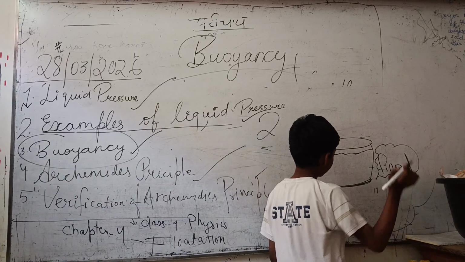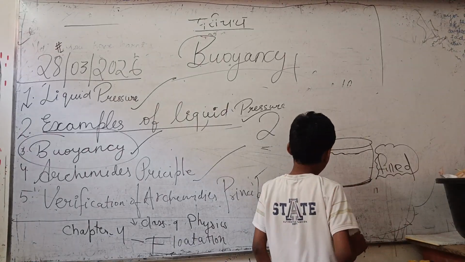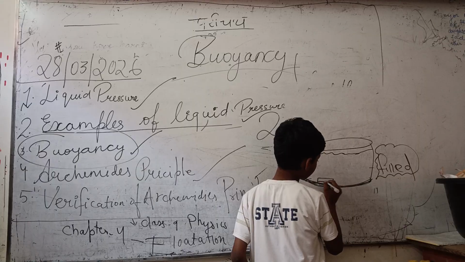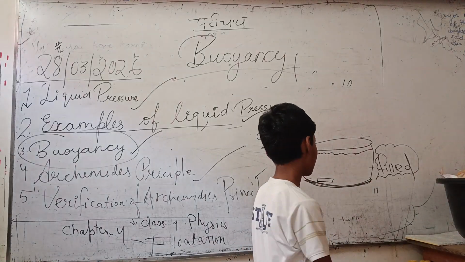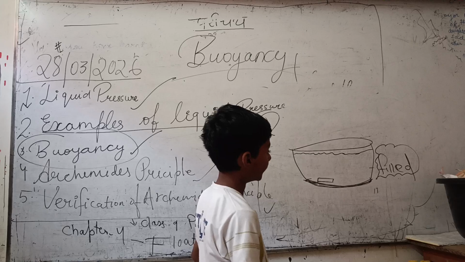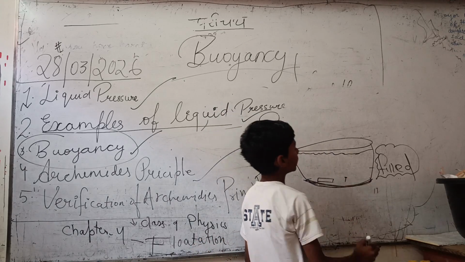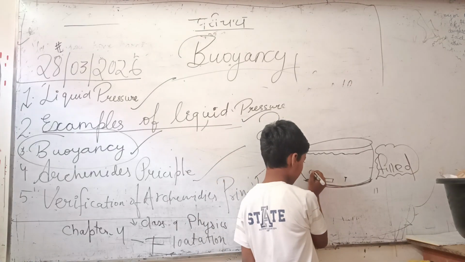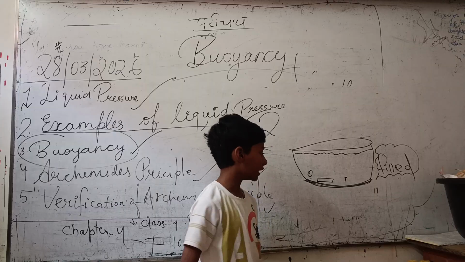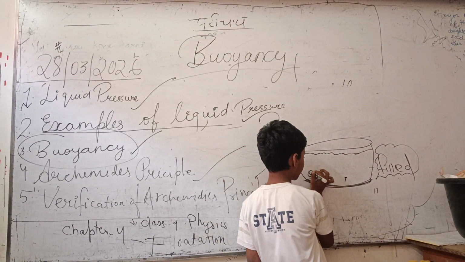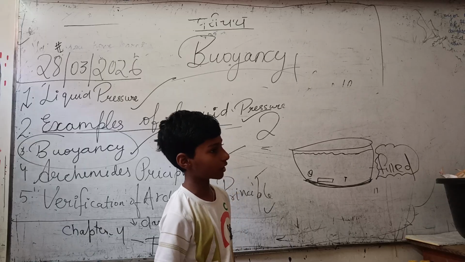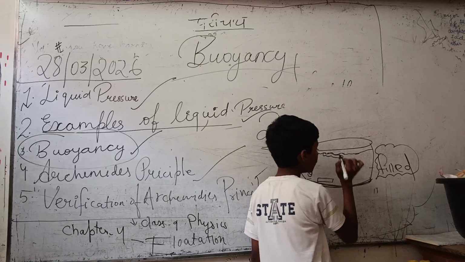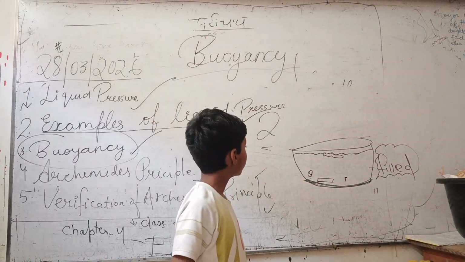First, take a rubber eraser. The eraser will sink in water. The iron nail will sink in water. Iron clips will sink in water, and the wood will float in water.